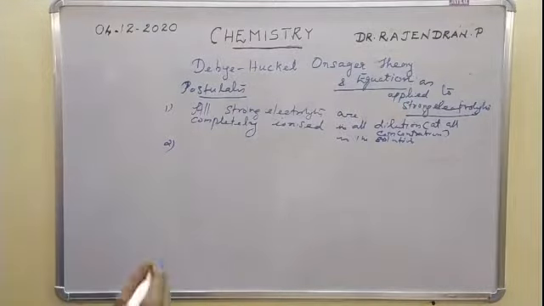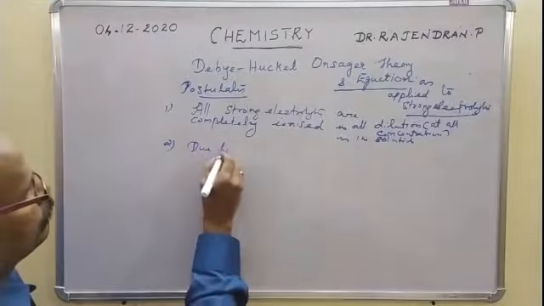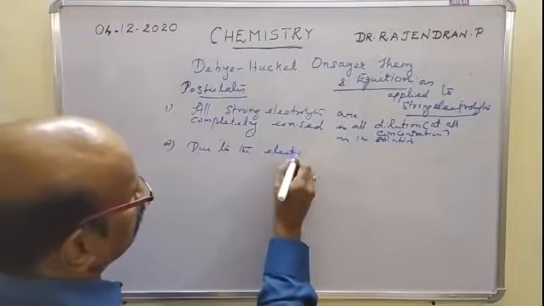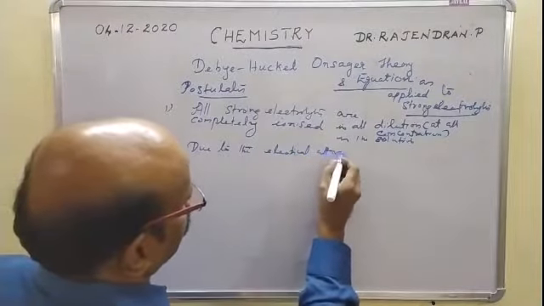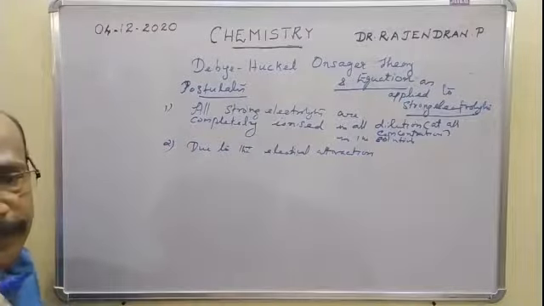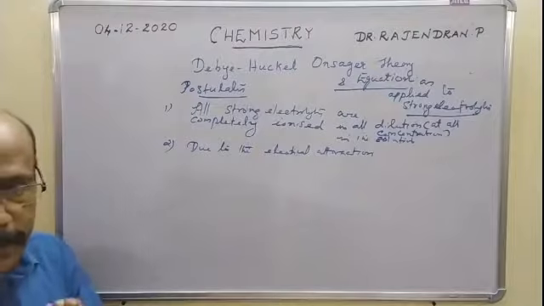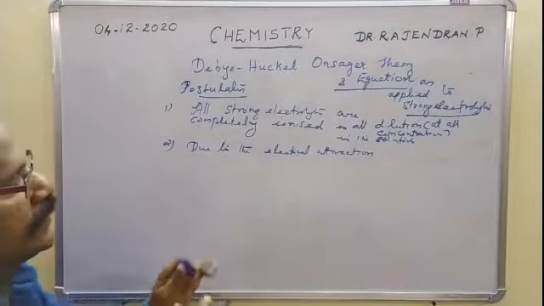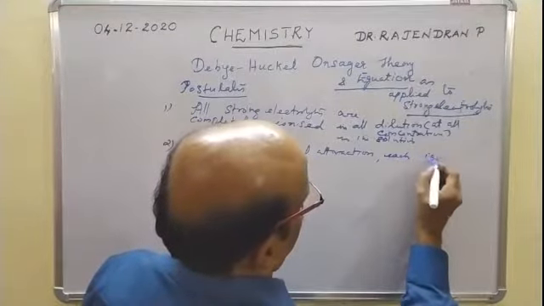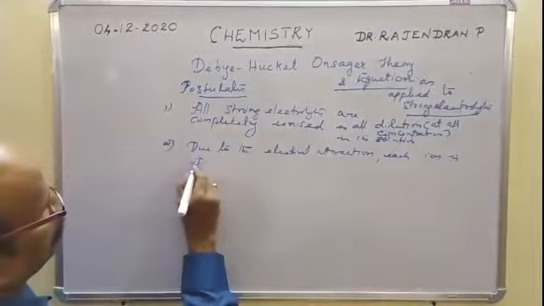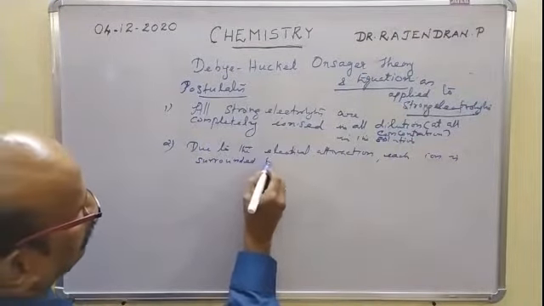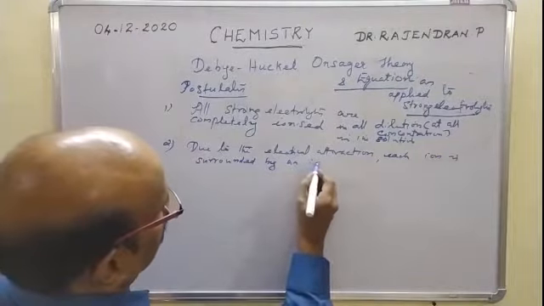That is an important postulate. Due to the electrical attraction, the second postulate predicts the existence of an ionic atmosphere of opposite sign around each ion. Each ion is surrounded by an ionic atmosphere.